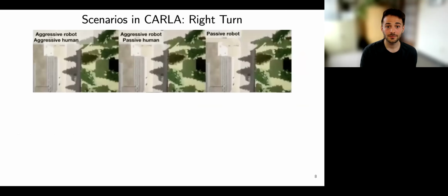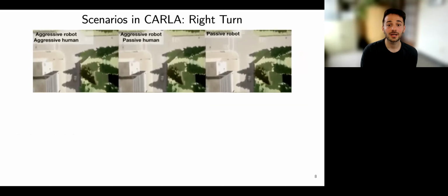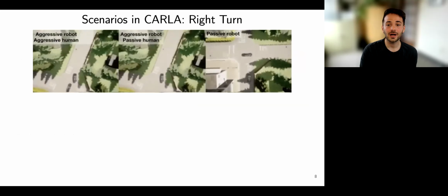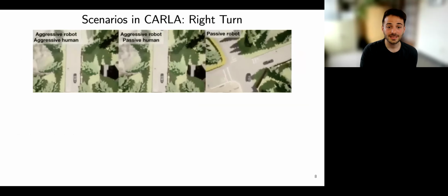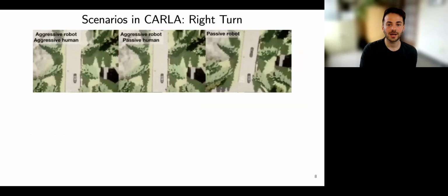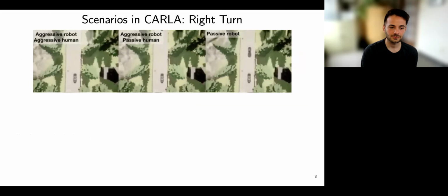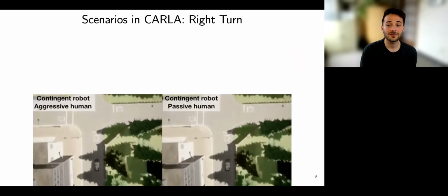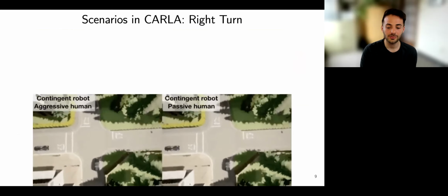Here's another scenario, which features a right turn. The scenario is similar to the left turn scenario. An aggressive robot always turns before the human, which may or may not yield to it. The passive robot plans a single action sequence, which forces it to prefer waiting until the human passes through the intersection. The contingently planning robot enters the intersection with a plan for different courses of action depending on whether the human yields.